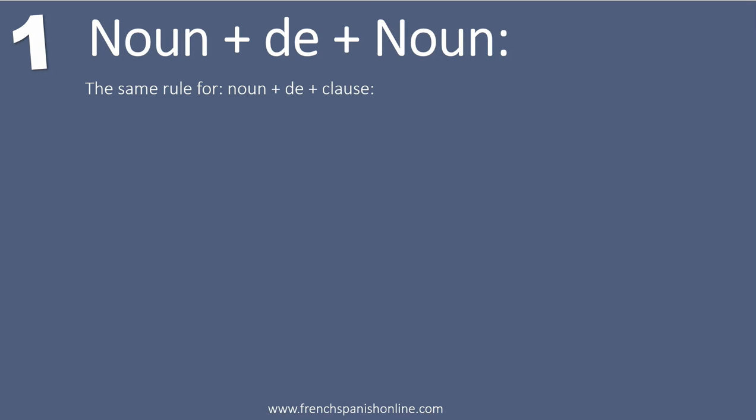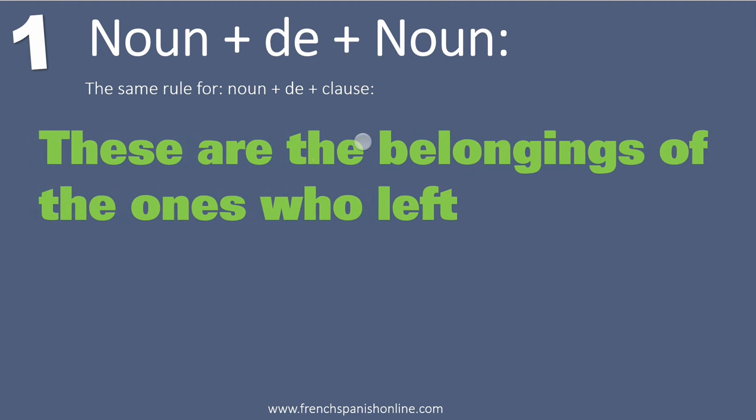It also works, I mean we also need the word de when we have this kind of sentence: noun, de in French, and a clause, so another sentence afterwards. Let's take an example. These are the belongings of the ones who left. So here, as you can see, we have two sentences, two verbs. The first part, these are the belongings, and another clause at the end of the sentence.